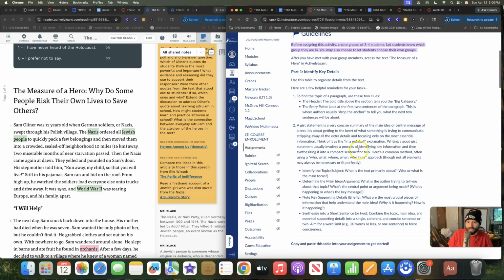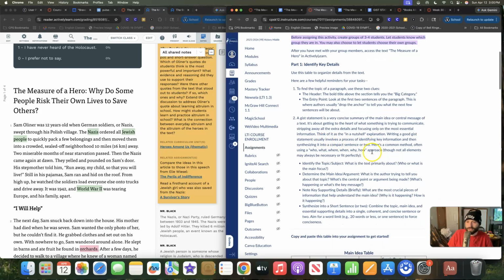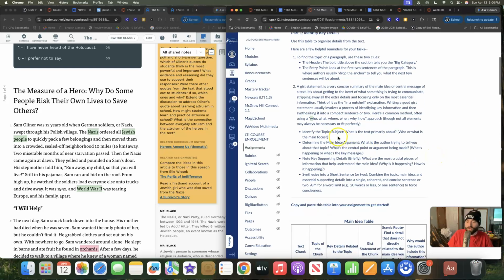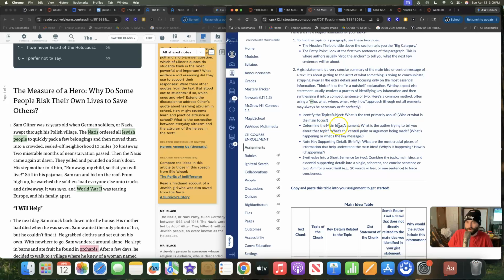Writing a good gist statement usually involves a process of identifying key information and then synthesizing it into a compact sentence or 2. Here's a common method, often using a who, what, where, when, why, how approach, though not all elements may always be necessary or fit perfectly. So identify the topic or subject. What is the text primarily about? Who or what is the main focus? Determine the main idea or the main argument.